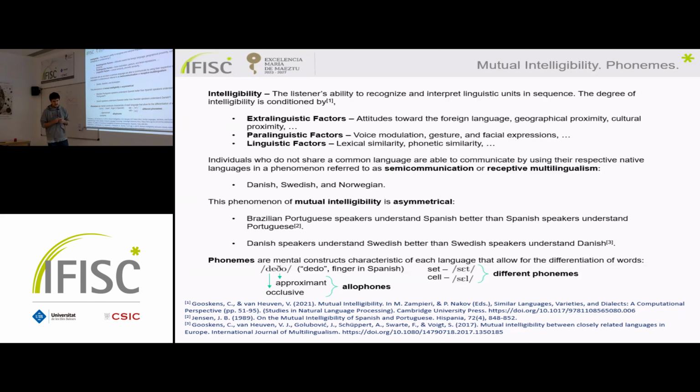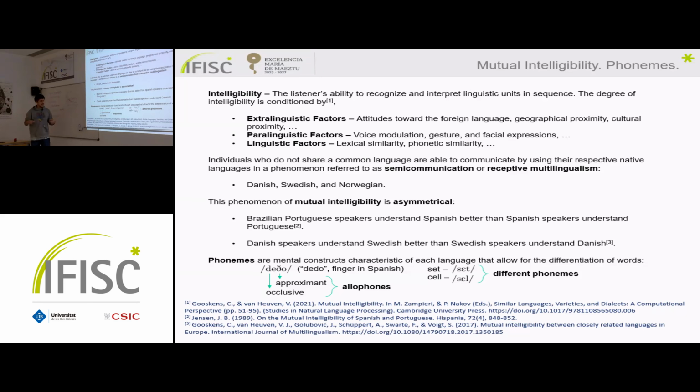There is what is called mutual intelligibility when two individuals who don't share the same common language, and there is not a bridge between them, like for example a lingua franca such as English, can communicate by using their own language. An example that we can find is in the Scandinavian countries, where Danish speakers, Swedish speakers, and Norwegian speakers can communicate between them by using their own language.